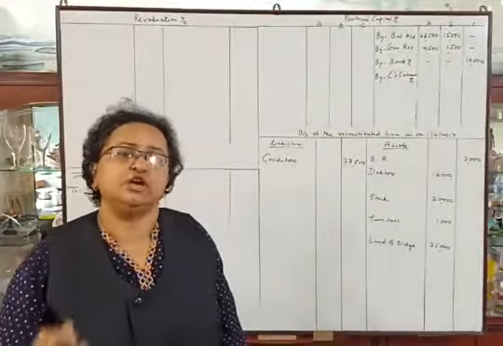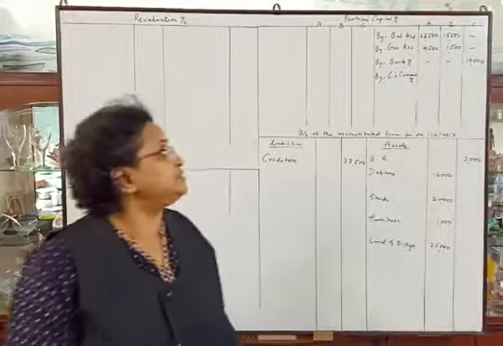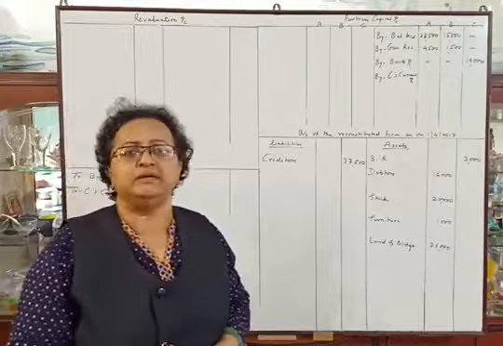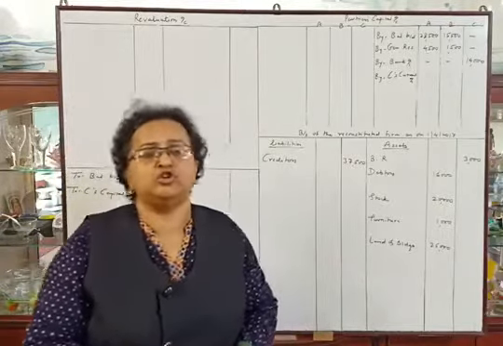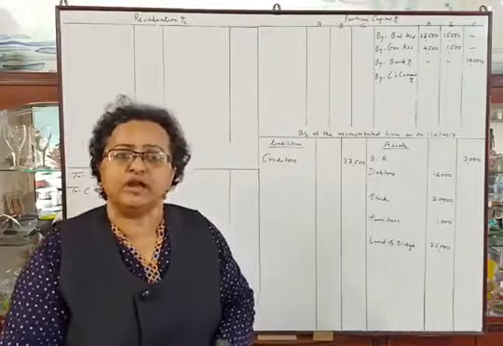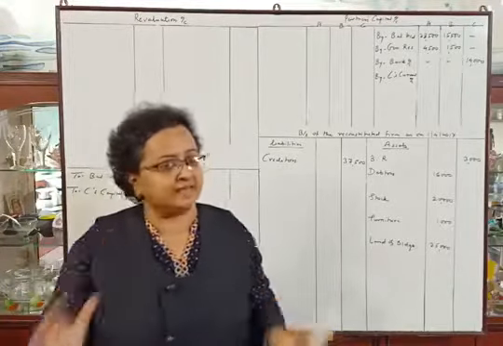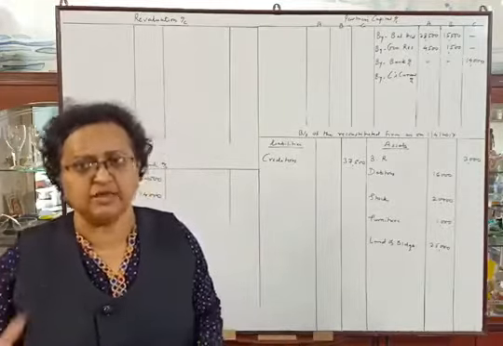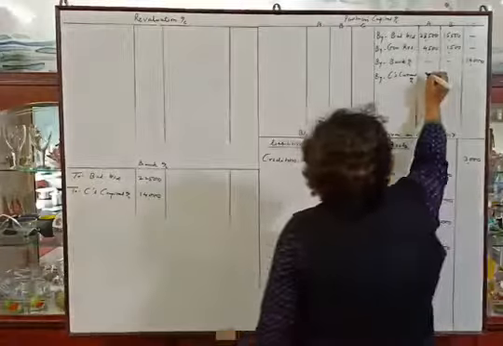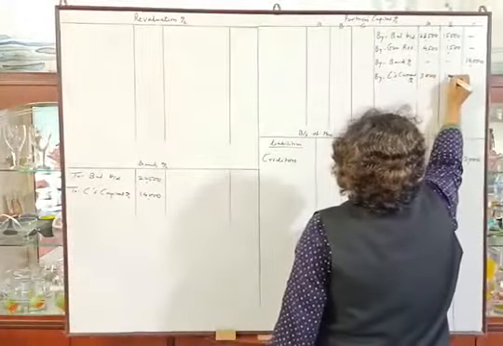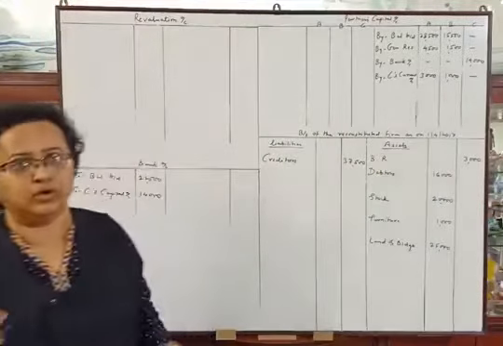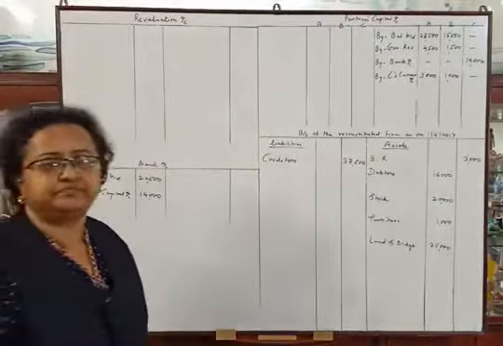Goodwill, C's share of goodwill rupees 4,000 will be distributed between A and B in their sacrifice ratio. As in this problem, new ratio is not given, only old ratio is given in the problem. So we will assume the old ratio will be the sacrifice ratio of A and B. So that is 3:1. So the goodwill will be distributed as 3,000 and 1,000 and dash in C's column. Okay. This is the entry of goodwill.